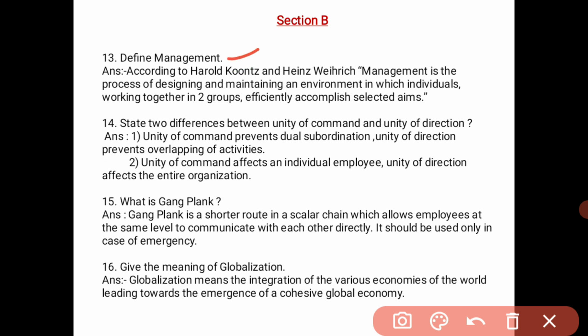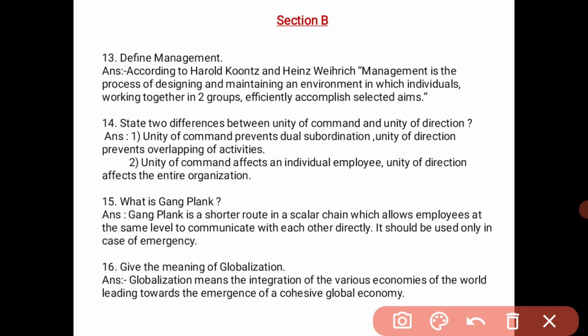Very important question. According to Harold Koontz and Heinz Weihrich, management is a process of designing and maintaining an environment in which individuals working together in groups efficiently accomplish selected aims. There are 2 definitions given in the textbooks.